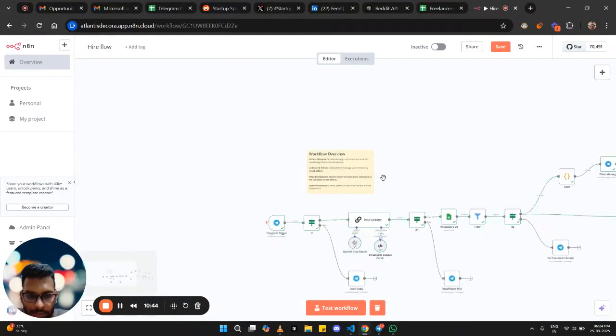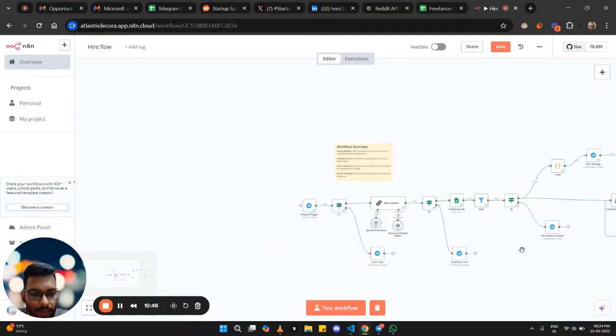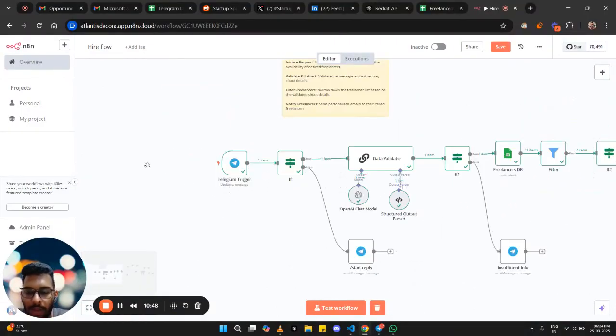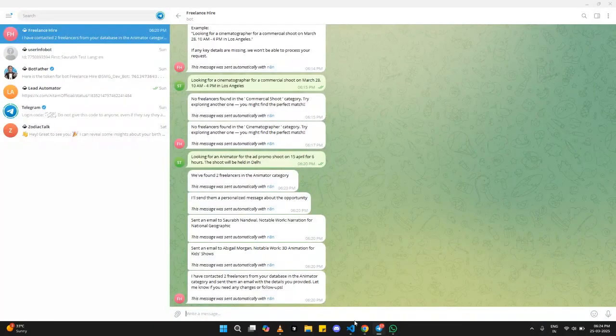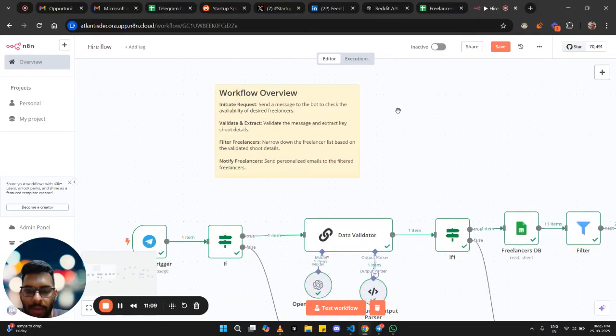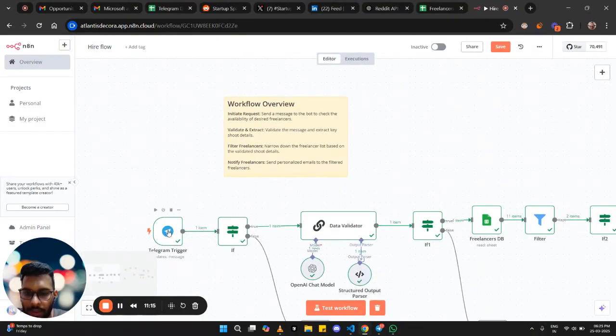Okay, so let's look at our automation, each and every node. This is a Telegram trigger node, in which the business owner will be sending a custom message to this bot regarding his query. So this is the query: send a message to check the availability of desired freelancers. Yes, so here is the first step, initiating the request.